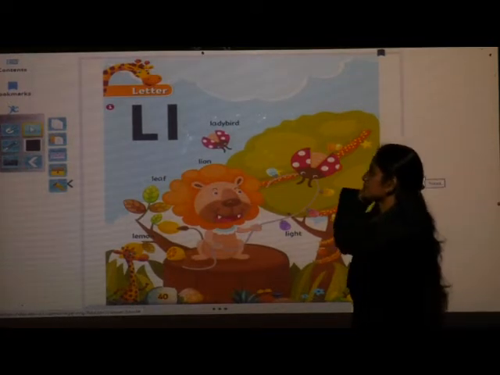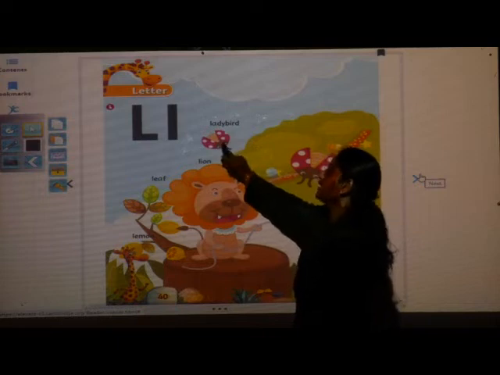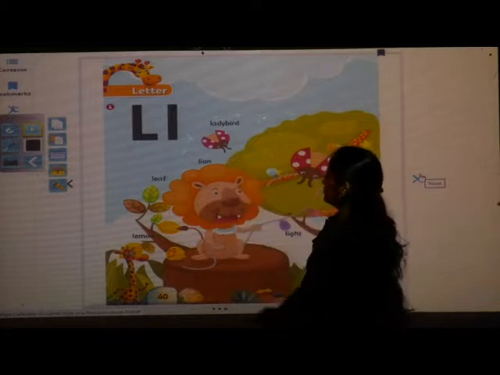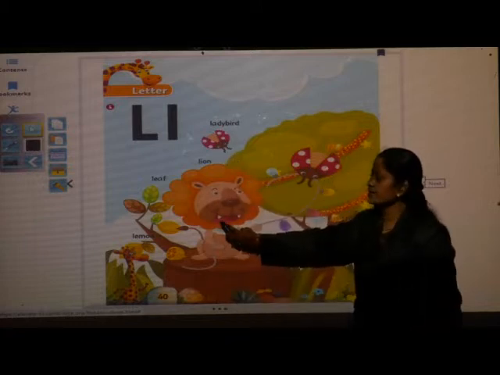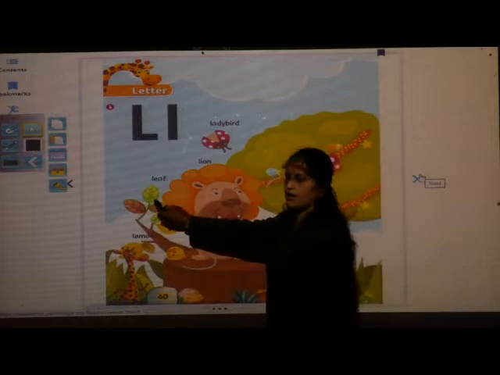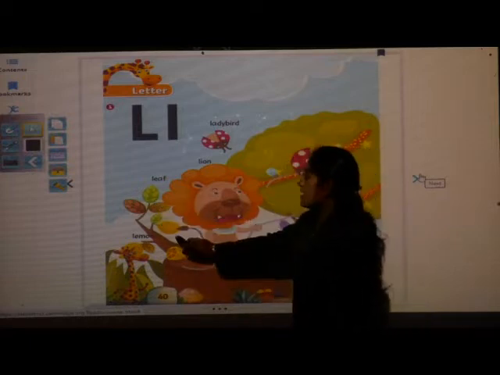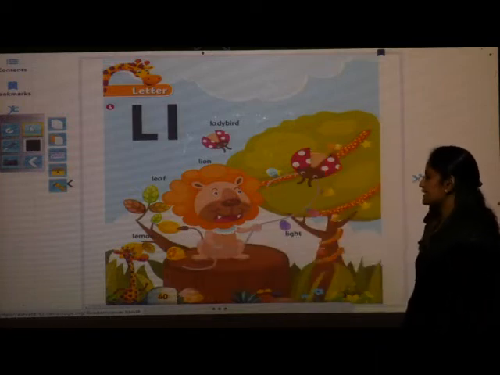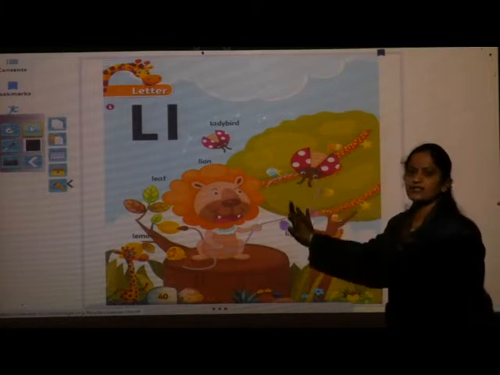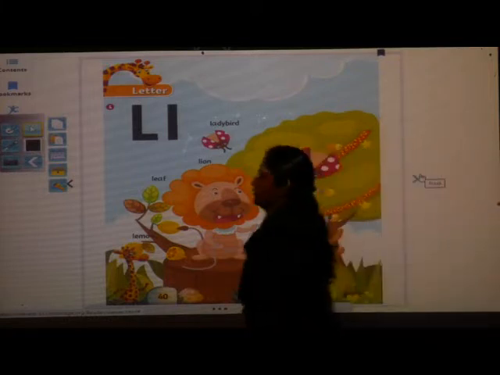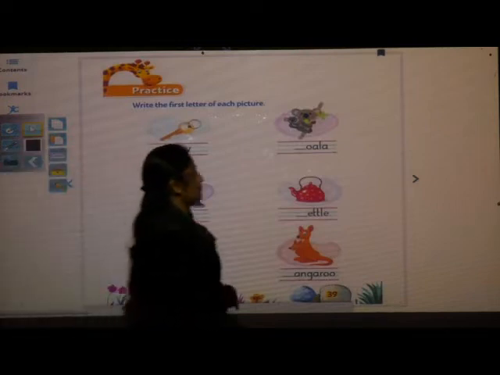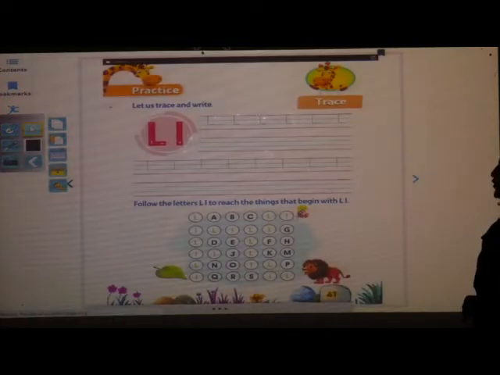Okay children? You have to repeat after me, okay? L, ladybird. L, lion. L, leaf. Lemon. Light. Okay? These are some pictures that begin with the sound L. Okay children? Now turn the page. Next page you have to open. Page number 41 of your textbook.